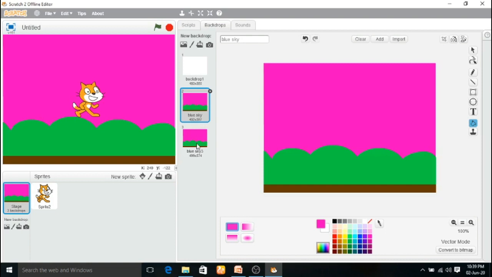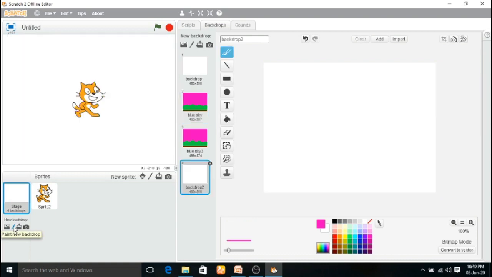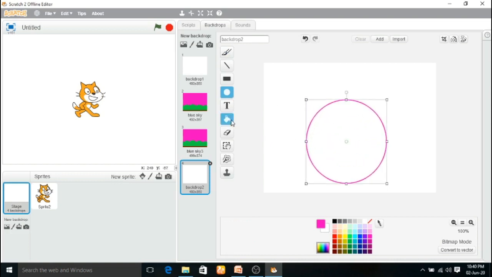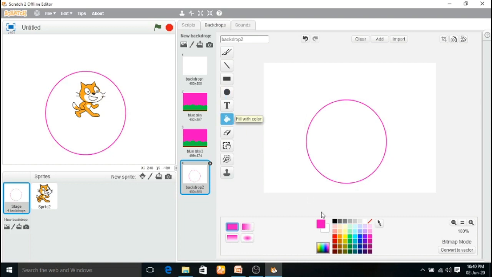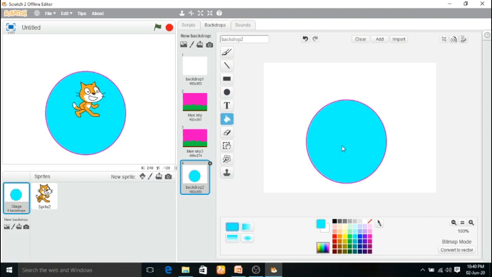Okay, let us go for another option. Paint new backdrop. It means you have to draw your own backdrop. That is your wish. So I want to go and draw the new backdrop. Just click the option. Going to draw. Take the fill color, give some particular color. Now see, the color is applied.